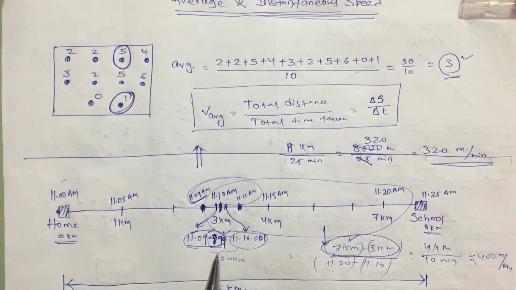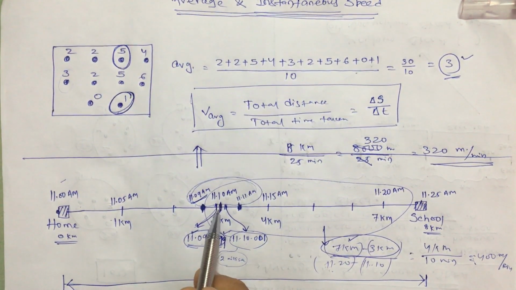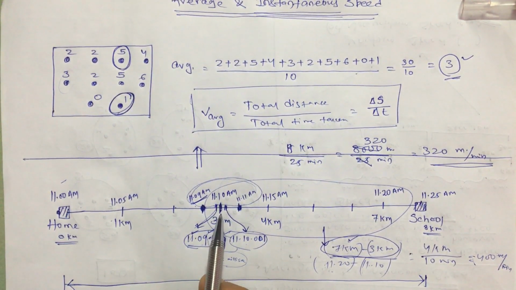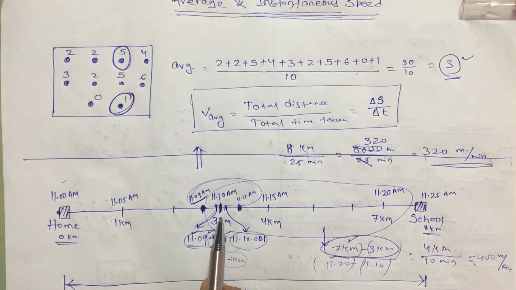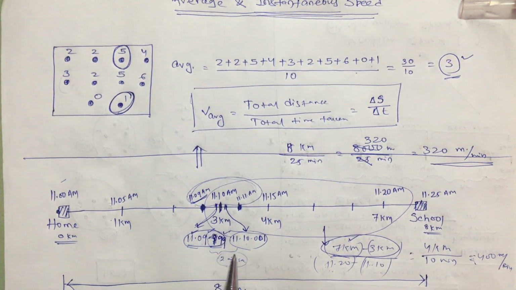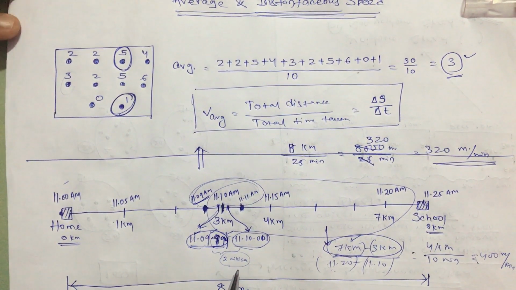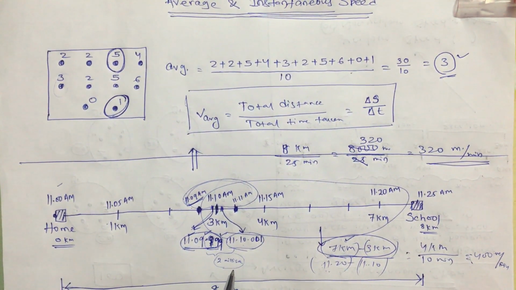Obviously in this very small time interval, the speed is going to change by a very small value. So I can say that the average speed between these two times is very nearly equal to the instantaneous speed of the vehicle at 11:10 am.